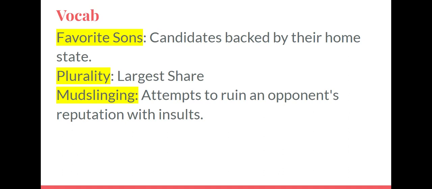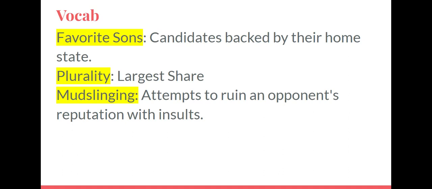Plurality means the largest share. Similar to how in English you talk about plural words, this means multiple of something. This is the largest share of a group of things. In this instance, it'll relate to votes or the electorate.